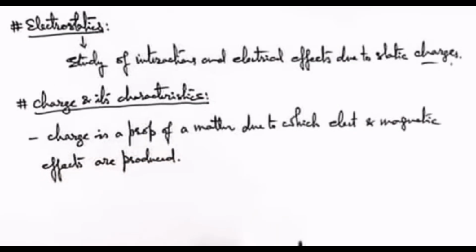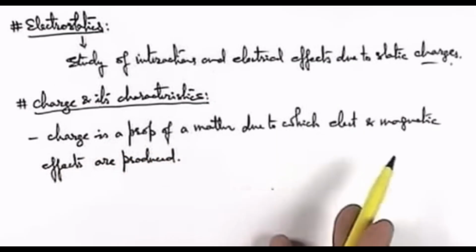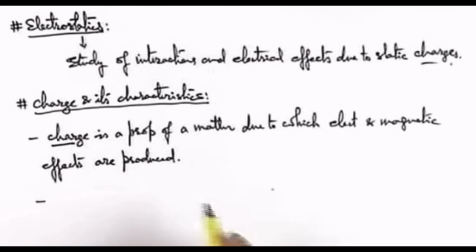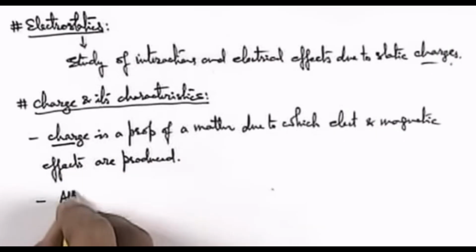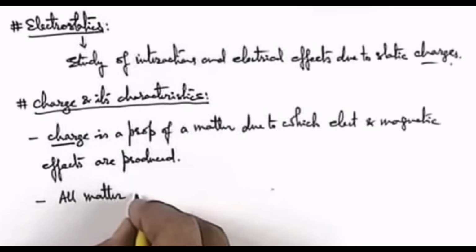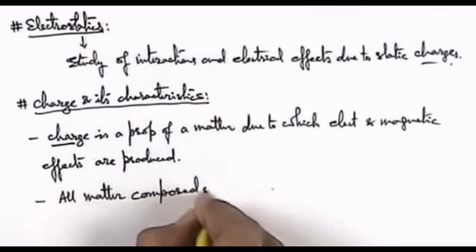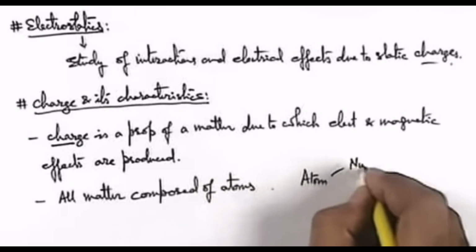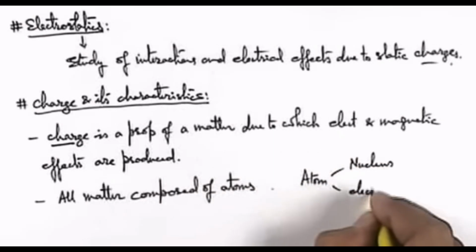In your early classes, you might have studied about electricity and magnetism, and all kinds of electrical and magnetic effects are produced by a property of matter which is termed as a charge. We know well that all matter is composed of atoms, so we can simply state all matter in the surroundings which we can see is composed of atoms. And an atom consists of two parts. One is its nucleus, and the other is its extranuclear part in which there are electrons.